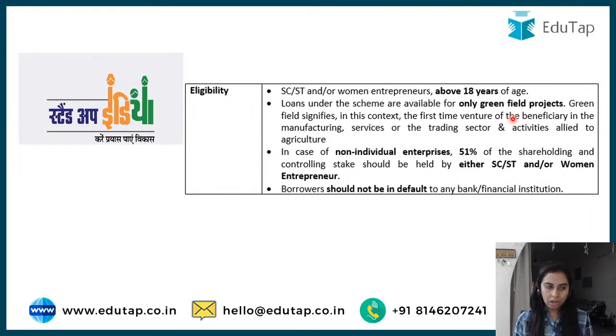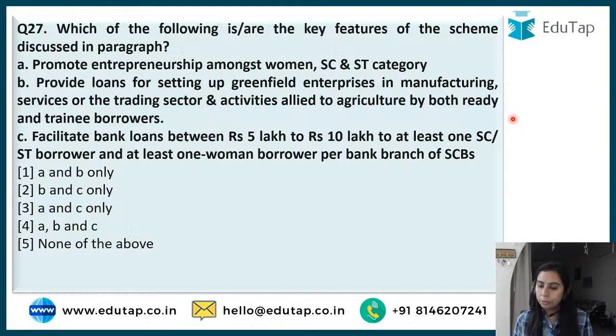Okay? So for Stand Up India, the motto is Karein Prayas Payein Vikas, right? I have tried to bring pictures here so that you can recall them. We are very near to the end of this session. Which of the following are the key features of the scheme discussed in the paragraph? The Stand Up India one. Promote entrepreneurship amongst women, SC, ST category; provide loans for setting up greenfield enterprises; facilitate bank loans from rupees 5 lakh to 10 lakh; at least one SC/ST and one women borrower.